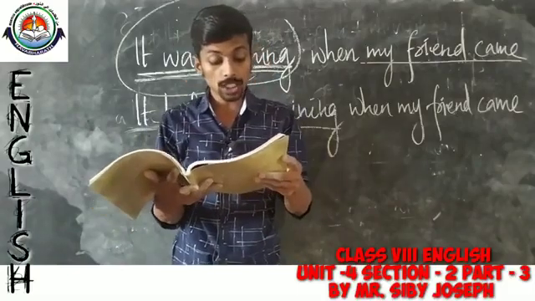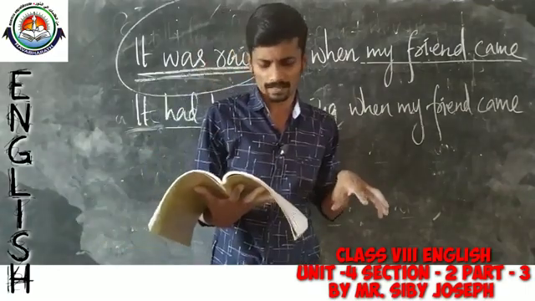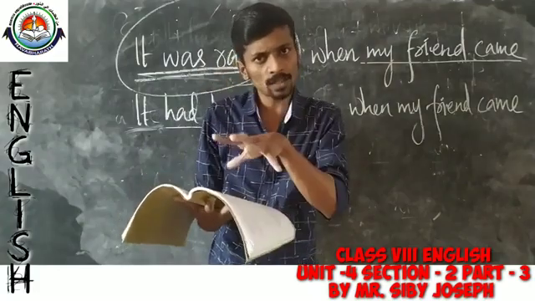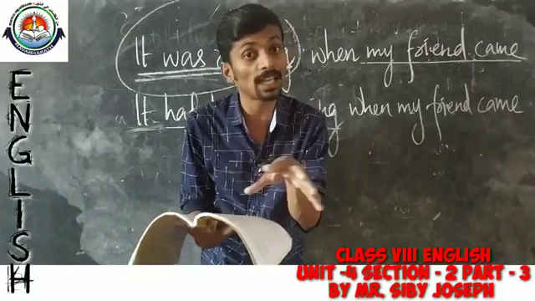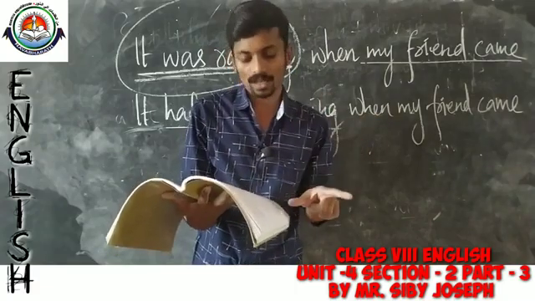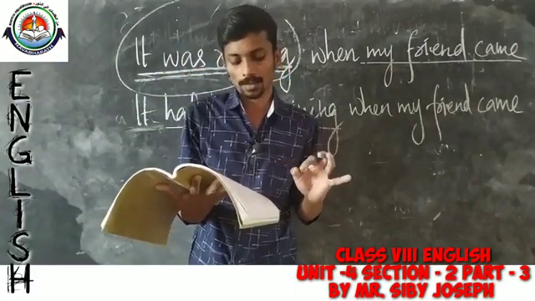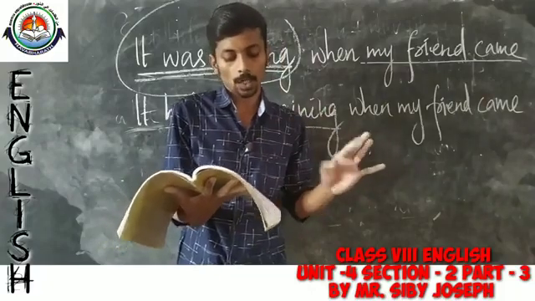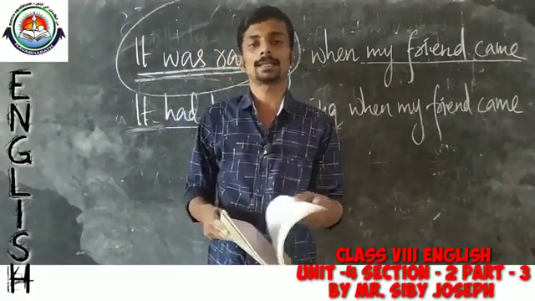Then look at the second one. Usha was on her hands and knees on the floor. That means she was looking for something. So, that means an action that was continuing at a particular period of time. She was doing something continuously, when her hands and knees were on the floor. So, the sentence should be written in past continuous tense. Usha was on her hands and knees on the floor. She was looking for her gold ring. Similarly, you have to complete the other 3 sentences also.